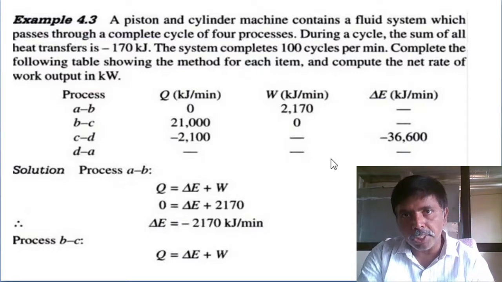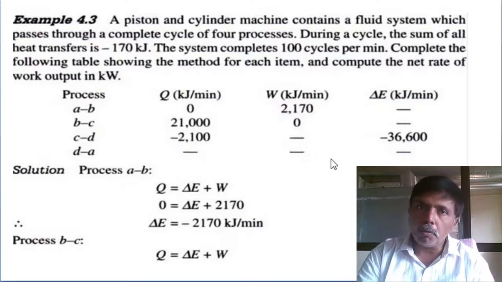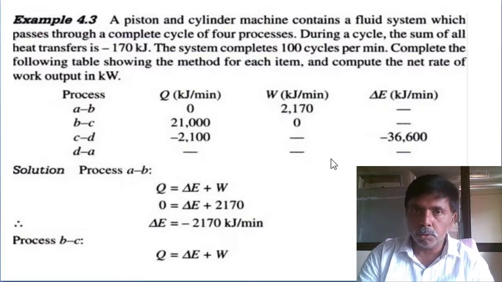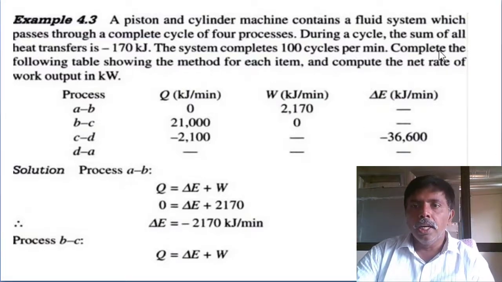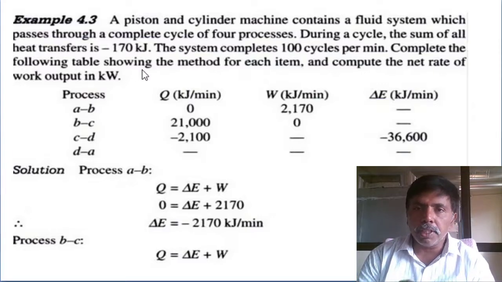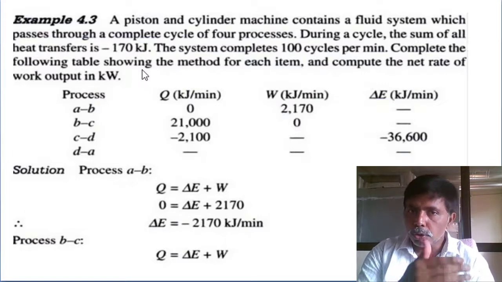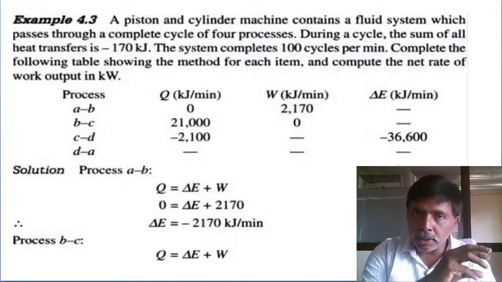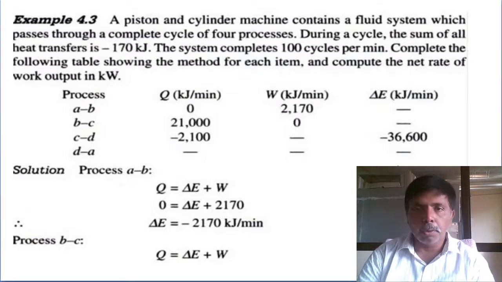So summation of all heat interaction equals summation of work interactions. There is no accumulation of energy. The change in energy of the cycle is 0. So this is the given data. Then complete the following table showing the method for each item. So whatever the 4 processes are, first we want to determine the unknown parameters in each and every process.